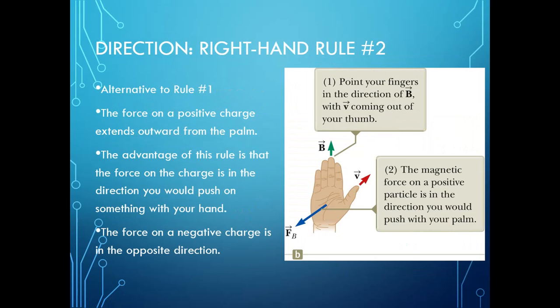Now this is our alternative rule for the direction. Point your fingers in the direction of v, with B coming out from the thumb side. The magnetic force on a positive particle is in the direction in which you would push with your palm. Okay, there is the magnetic field, there is the velocity, and that gives the direction of the force. The advantage of this rule is that the force on the charge is in the direction you would push something with your hand. The force on a negative charge is in the opposite direction.